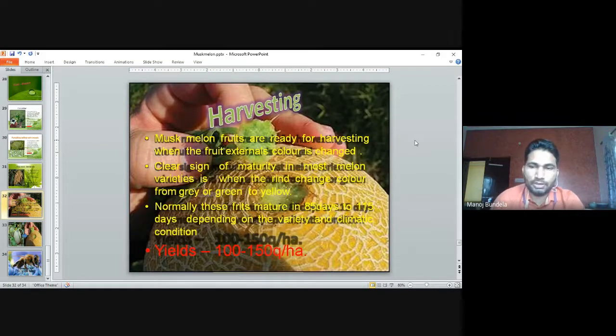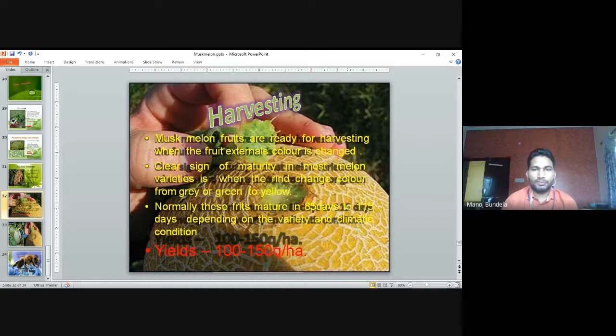Next is harvesting. Muskmelon fruits are ready for harvesting when the external color of the fruits changes. The clear sign of maturity in most melon varieties is when the rind changes color from gray to green to yellow. This is the rind. The rind starts out green, and when the fruits are mature, the color of the rind changes to yellow. This is the major symptom that the fruit is ready for harvesting.